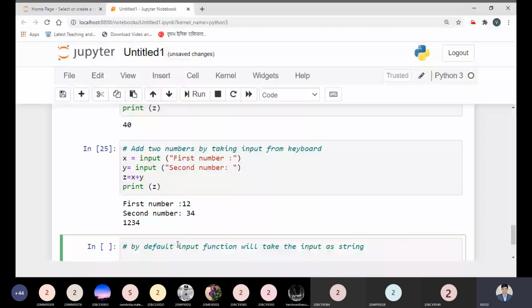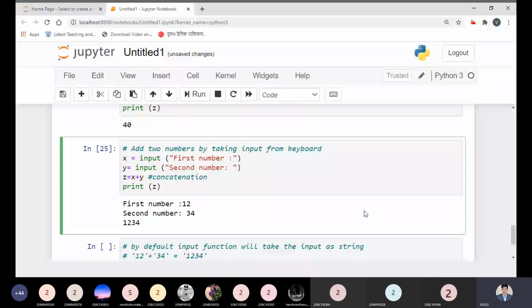So it just concatenates two different strings rather than adding. Here we are performing the concatenation operation, concatenation, not addition. These are the words you have to keep in mind.